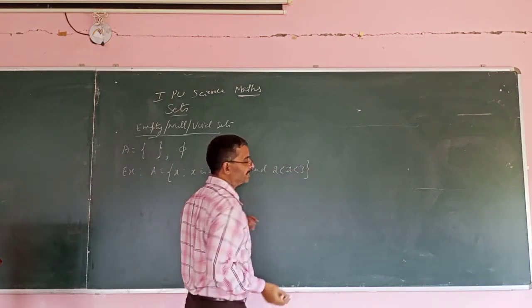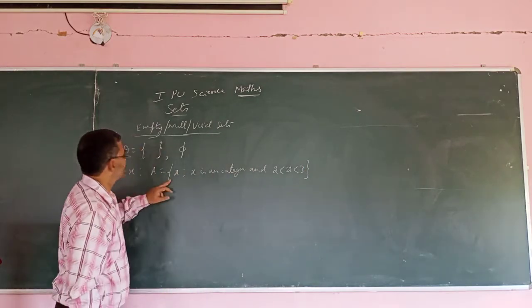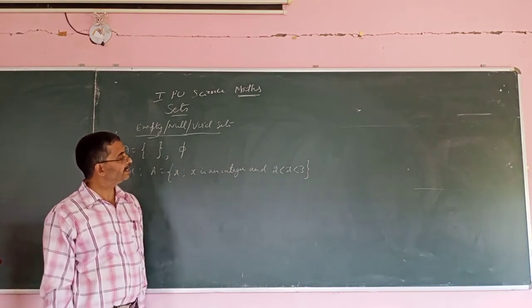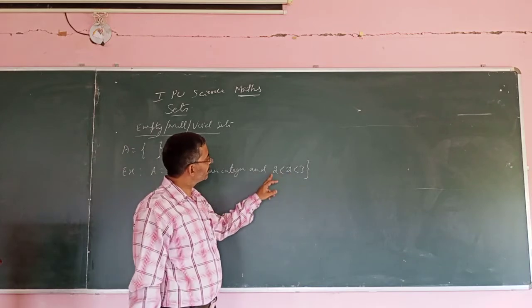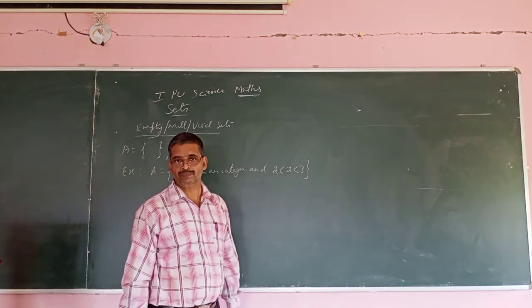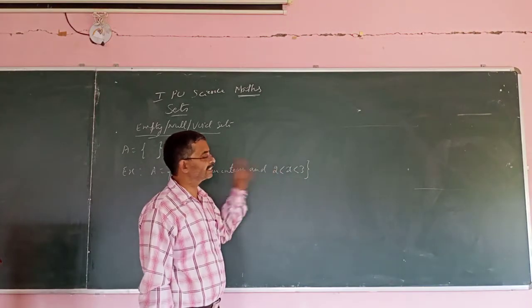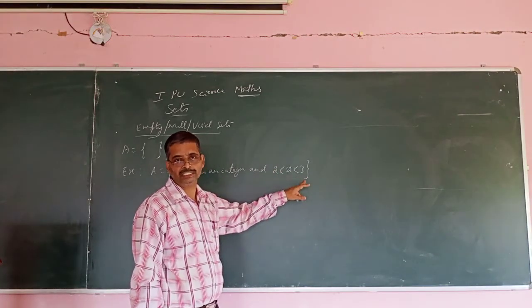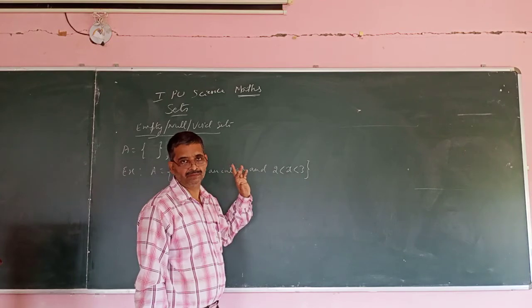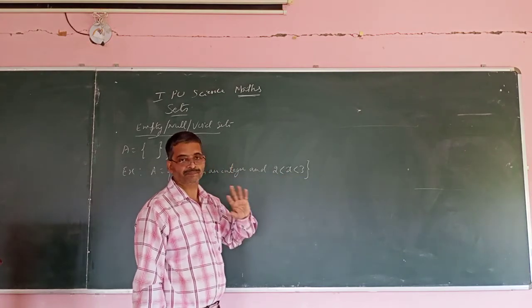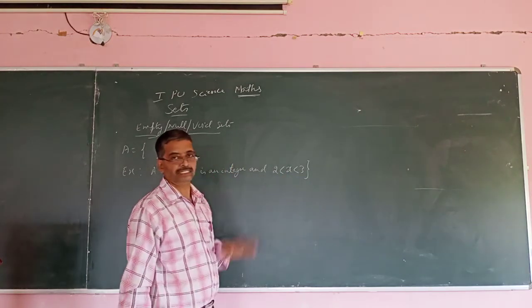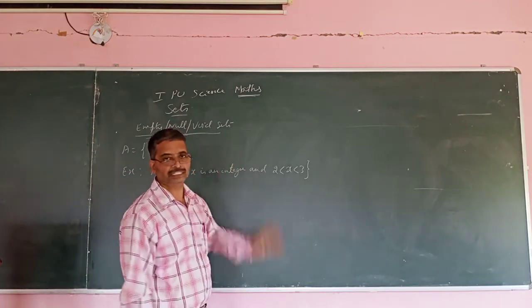So what I am writing here is x such that x is an integer and x is greater than 2 but less than 3. Is there an integer which is less than 3 but greater than 2? Certainly there is no such integer. So it is an empty set. No element is present here.